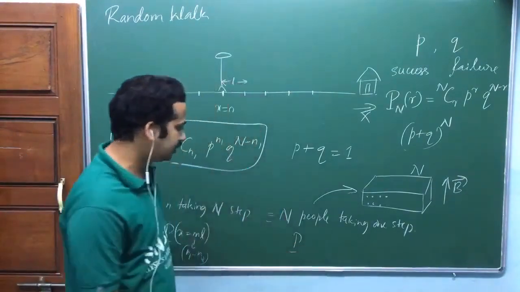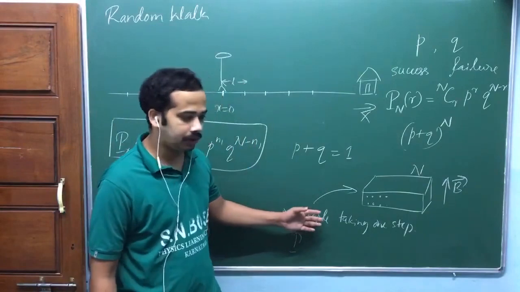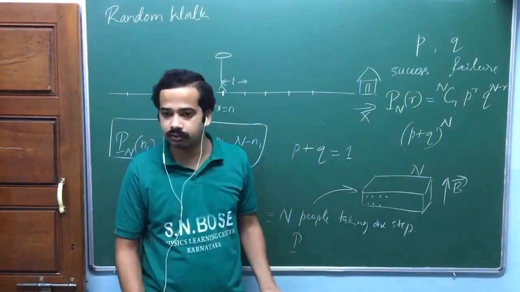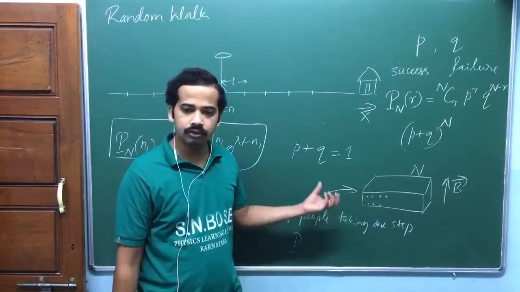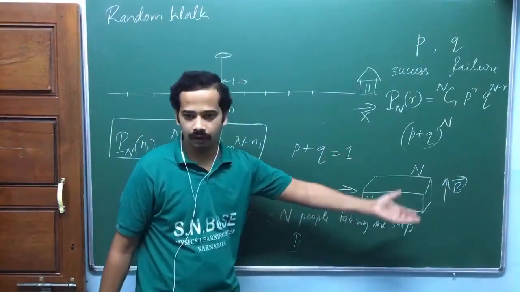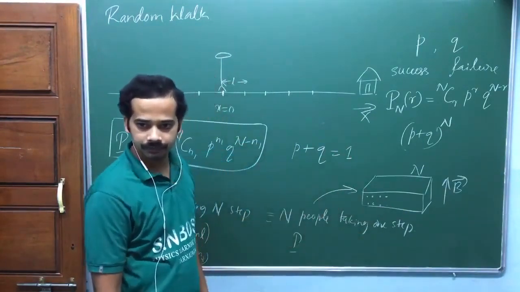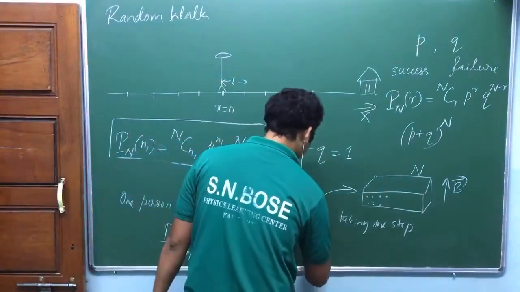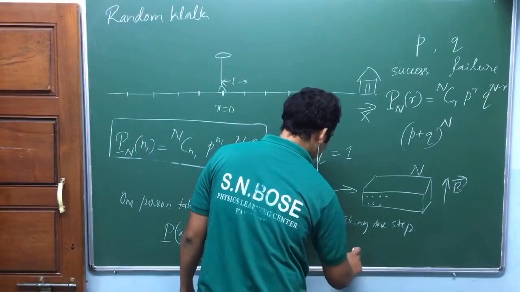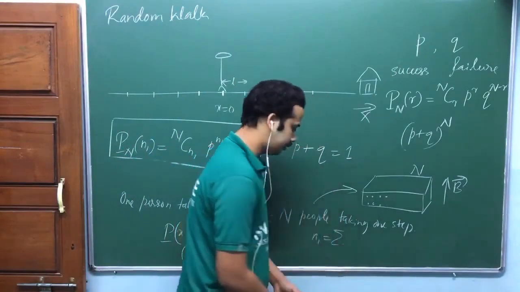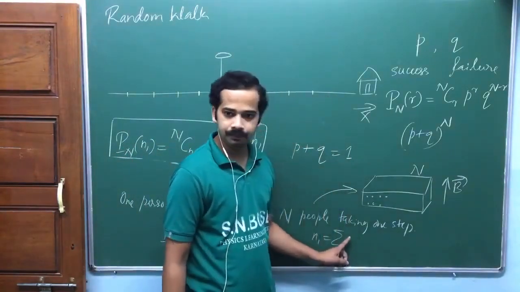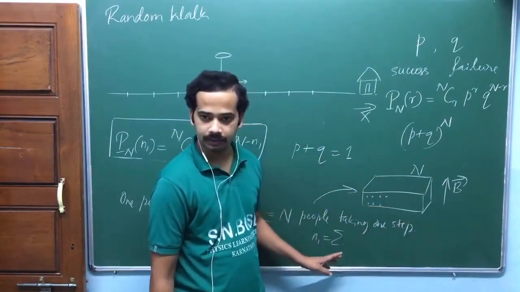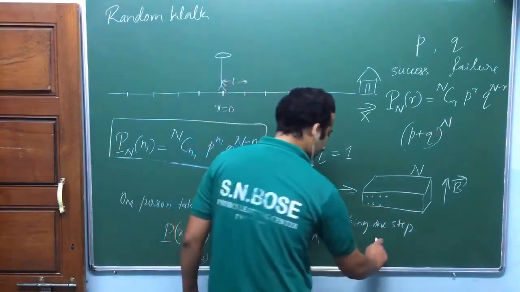Again, now you have to take the summation, so there are n people taking one step. Each of them is taking one step here. You have to sum the number of steps to the forward and the number of steps to the backward. You have to make the summation. Now look at here. So now let me write n1 is equal to the summation of the number of people who have taken one step to the right. Similarly, n2 is the summation